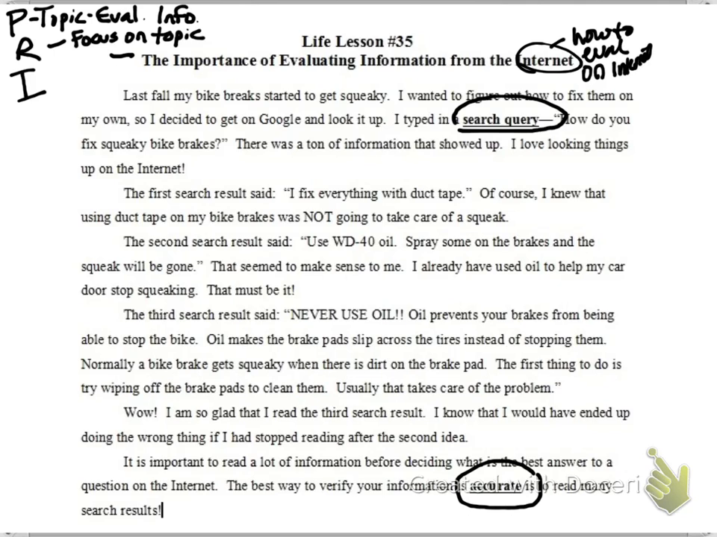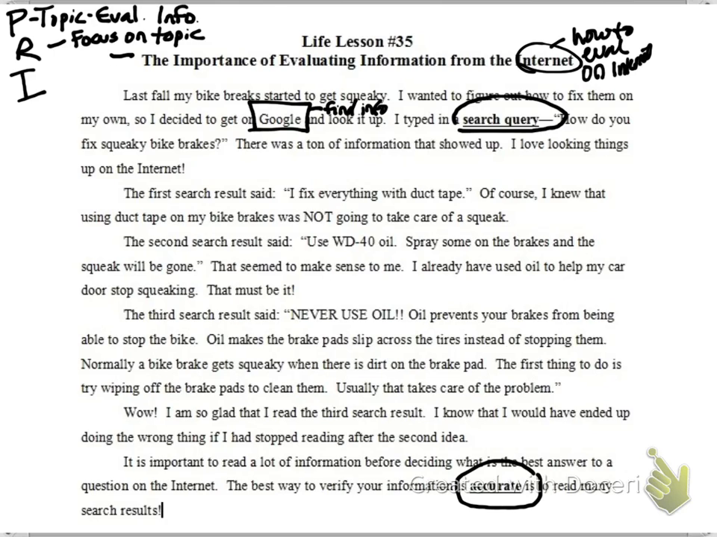Here's the story. Last fall, my bike brakes started to get squeaky. I wanted to figure out how to fix them on my own, so I decided to get on Google and look it up. Oh yeah, Google. Do you guys like Google? I know I love Google. It's where I always look to find information. So I'm going to write find info right beside Google.